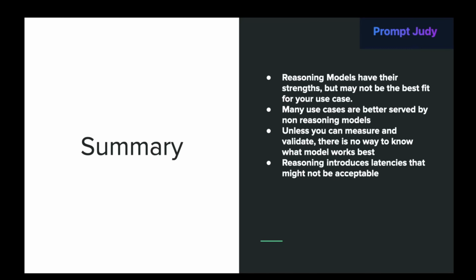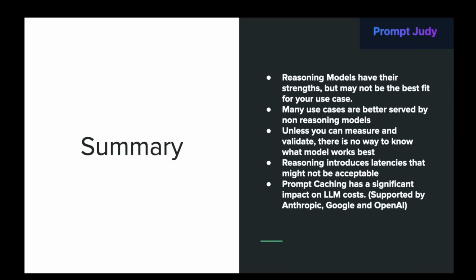Reasoning introduces latencies that may not be acceptable. We learned that the reasoning models introduce latencies, and I don't see this as criticism, but rather a fact of the nature of their design. And this might be great in certain use cases, fire and forget, where you're not in a hurry for an answer, or use cases that require creativity and randomness. In fact, OpenAI's reasoning models do not even have a temperature parameter, which indicates the type of use cases they're best suited for.